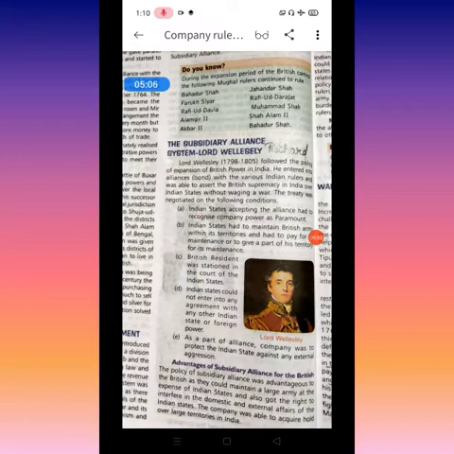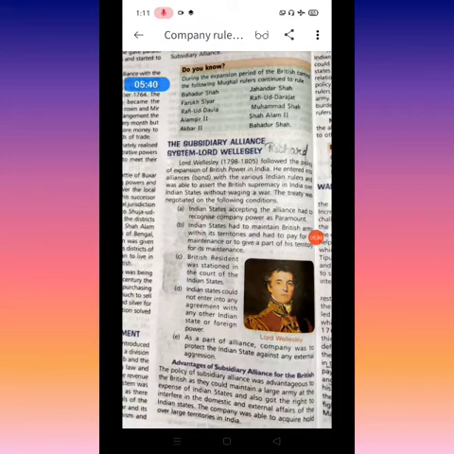Meaning, suppose in Bengal any of the Nawabs wants to make their own army force, they are not given the chance. The East India Company has refused this: you don't need to maintain your own army, you don't need to do anything for your army. If any state attacks you, we will send our own army forces to save you.